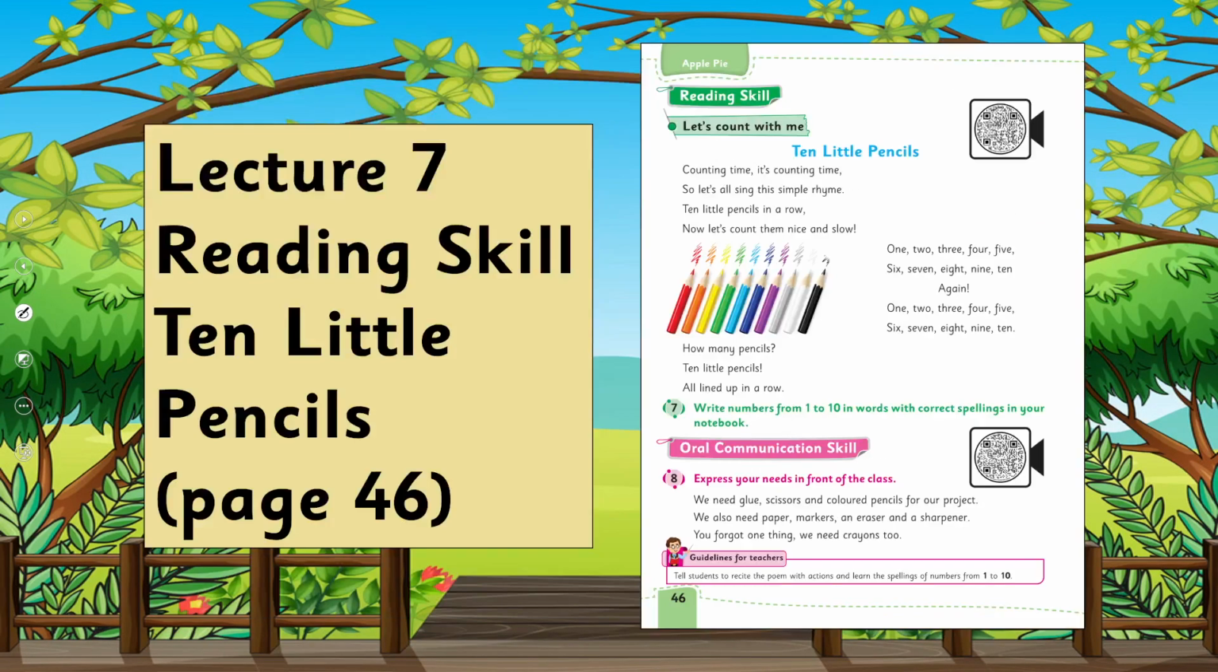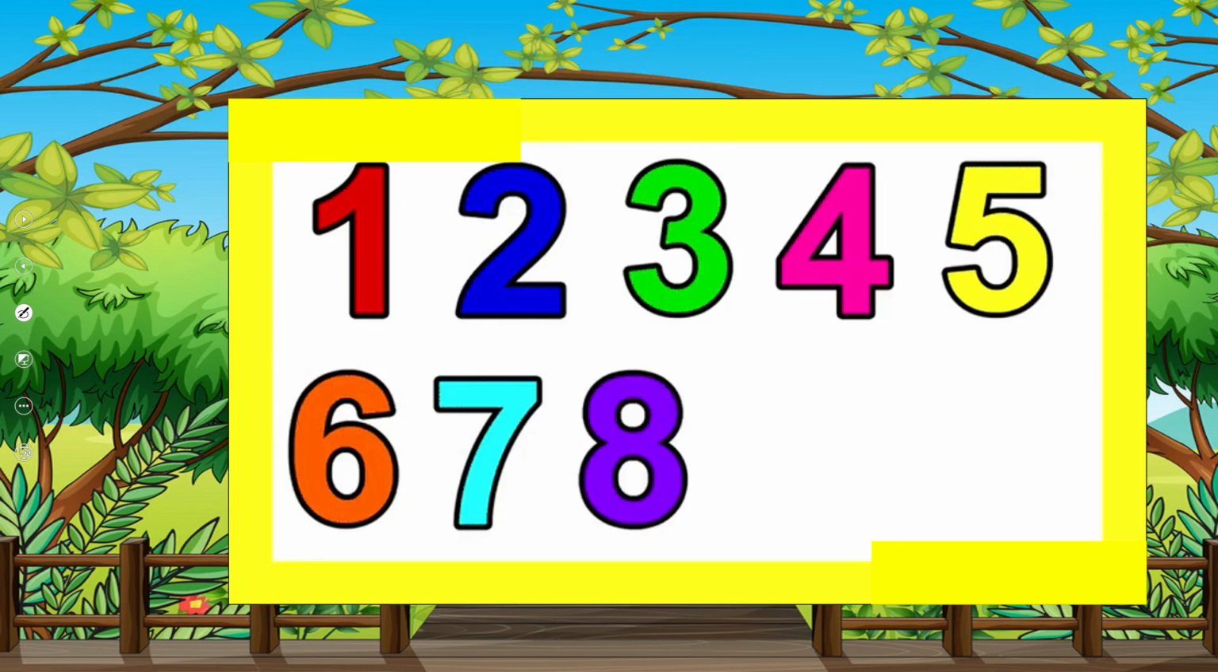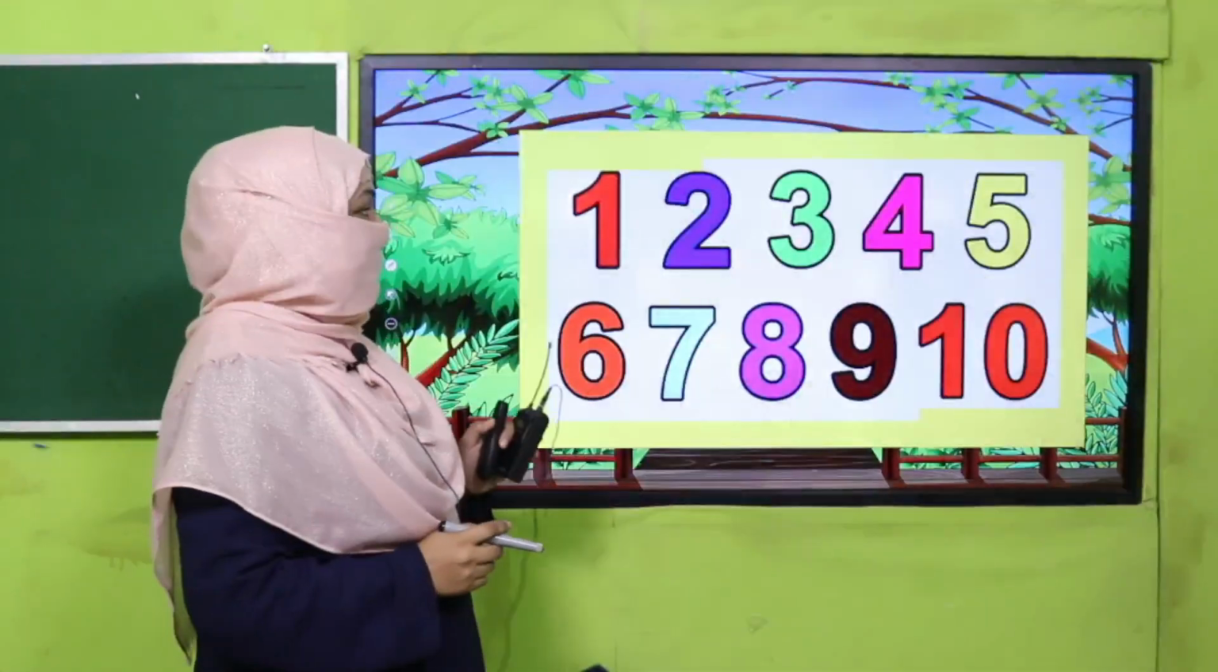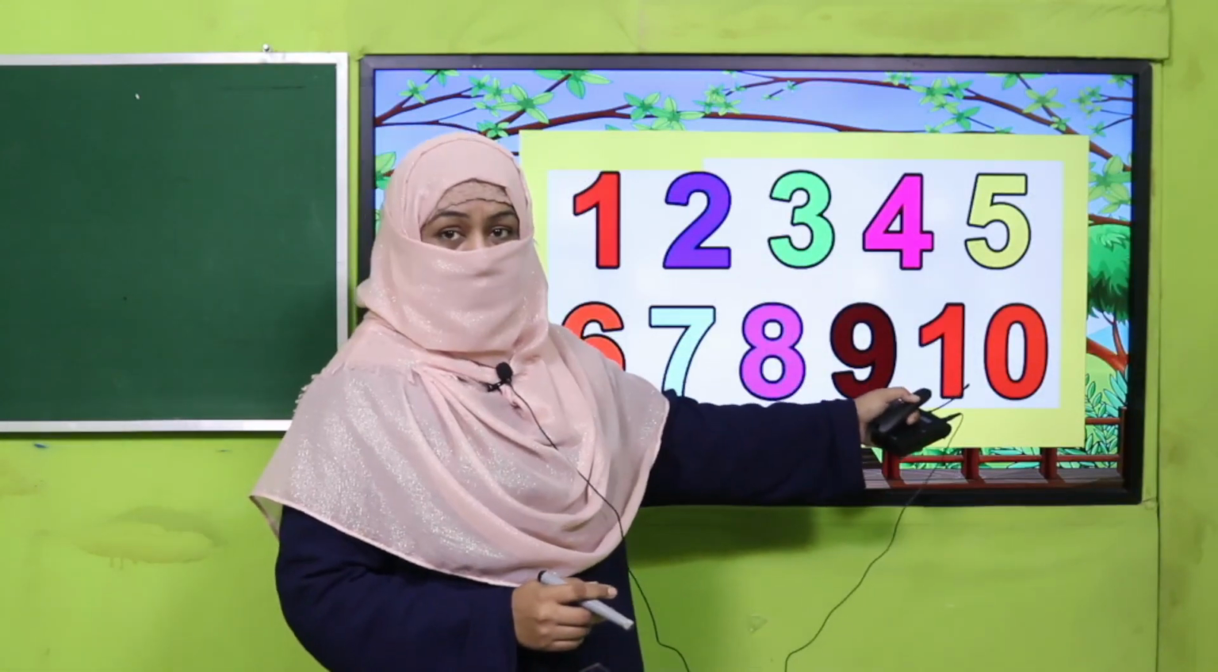Yes, my dear children, today under the title of reading skill, we are going to learn 10 Little Pencils. Before this, in your mathematics primer, you have learned about ordinal numbers, right? So beta, now you can write numbers and ordinal numbers. You are familiar with this. One more thing we are going to learn about numbers today is, you can recognize these numbers as 1, 2, 3, 4, 5, 6, 7, 8, 9, 10, right?